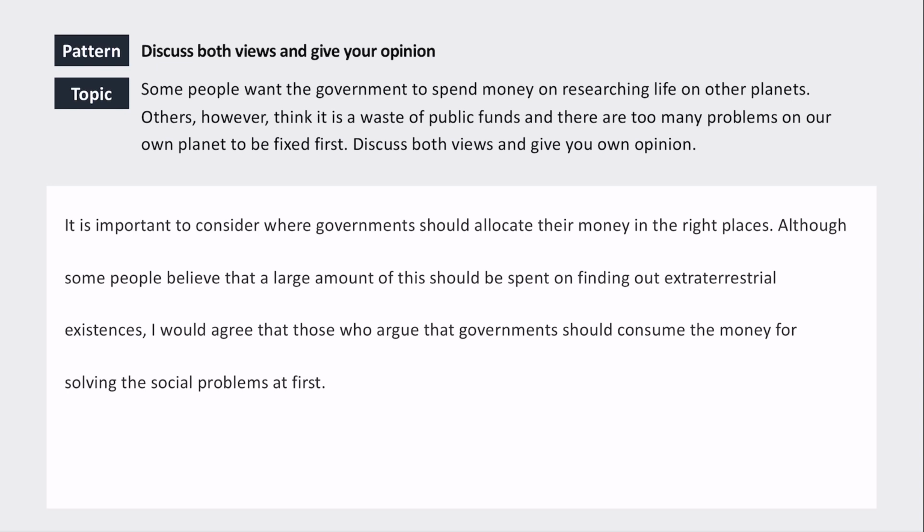Okay, so let's take a look at this IELTS Task 2 essay. So the pattern is discussing both views and giving your opinion. Okay, so you've got to show some people believe A for this reason, some people believe B for this reason, and which one you agree with. And let's look at the topic.